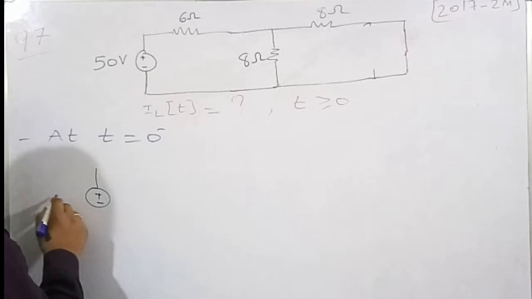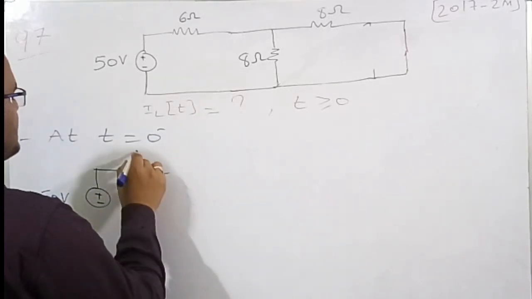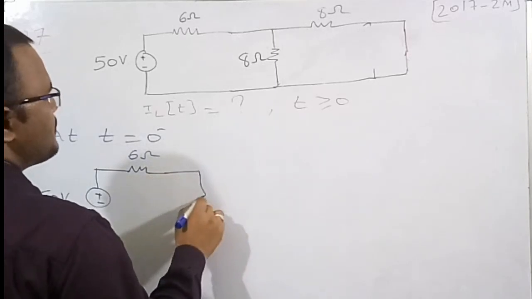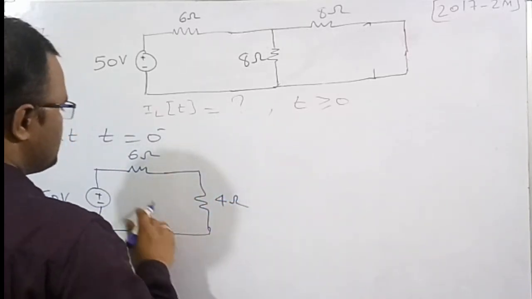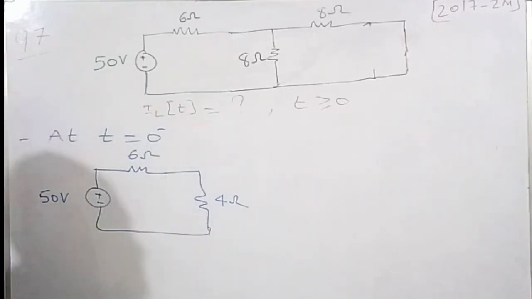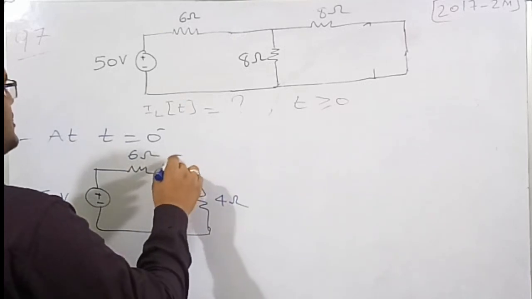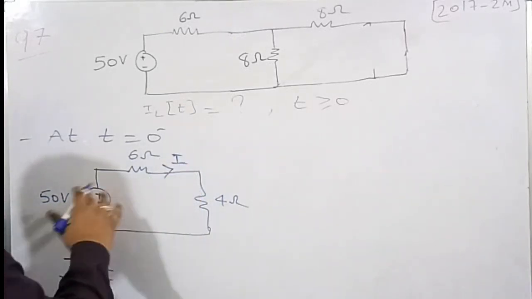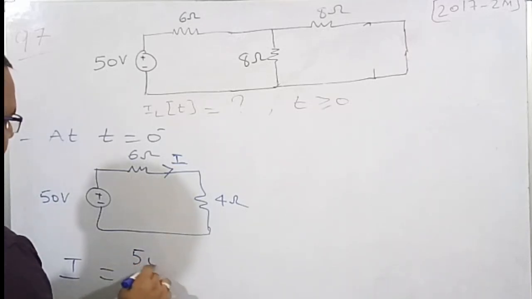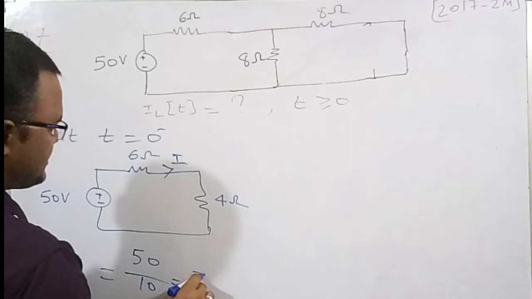So this is 50 volt, right? This is 6 ohm. 8 ohm and 8 ohm will become 4 ohm, because they are in parallel. Now this 6 ohm and 4 ohm are connected in series fashion. So 6 plus 4 is equal to 10. Now I am going to find the value of current in the 6 ohm, which is voltage by total resistance. Voltage is 50 and the resistance is 6 plus 4, which is 10. So the current is 5.